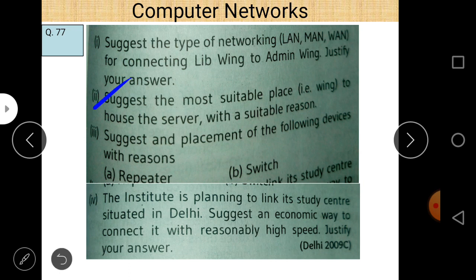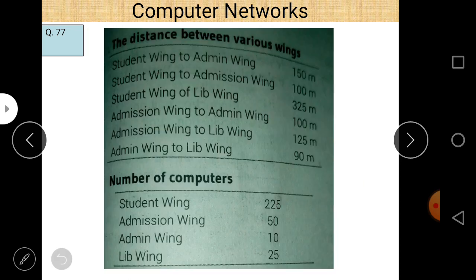Next is, suggest the most suitable place to house the server with a suitable reason. The question is quite similar to the previous one, and in this question we basically have to check only the maximum number of computers, and the maximum number of computers is in the student wing, and there are 225. The 225 computers are in the student wing, so we make the student wing the server room.